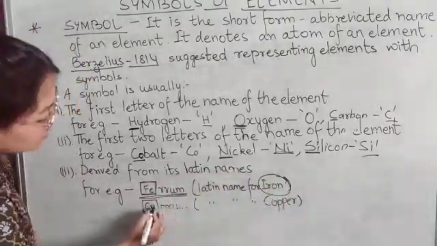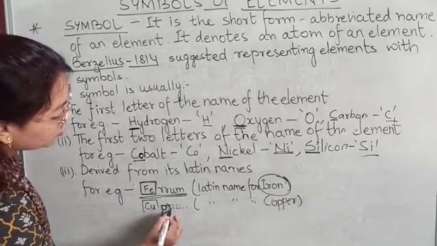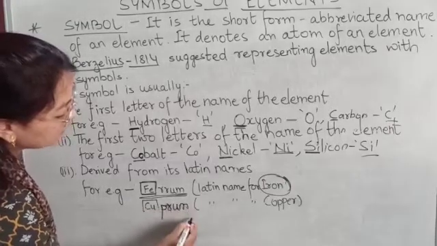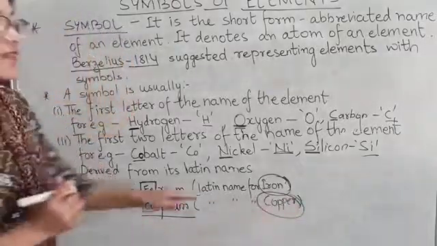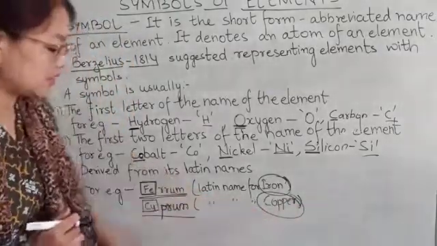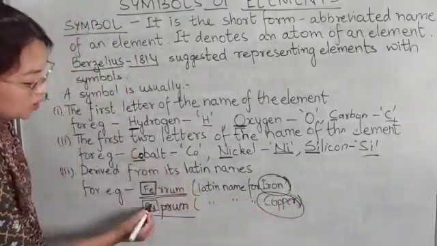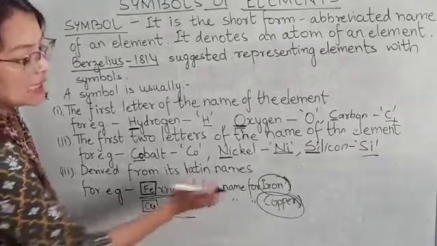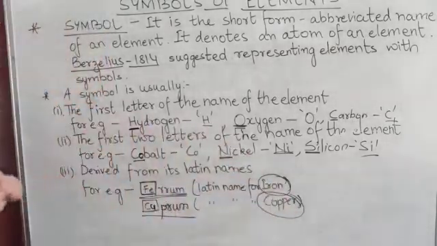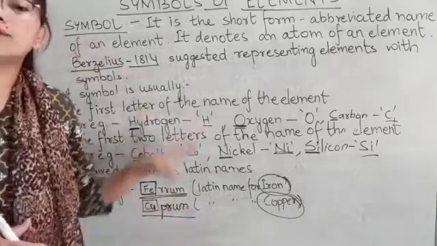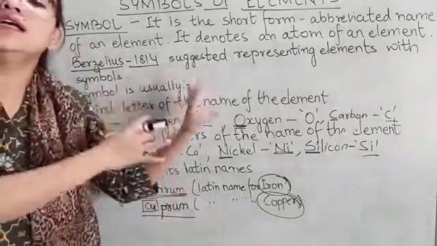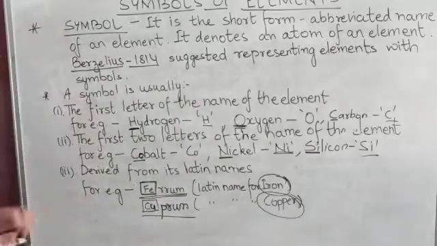The same is with cuprum. Cuprum is the Latin name for copper. So the symbol of copper is not Co, it is Cu. Cuprum. Cu. Okay. Cuprum is the Latin name for copper. Okay. So this is how elements are named, or the symbols are given to the elements.